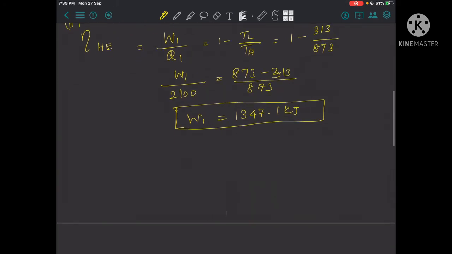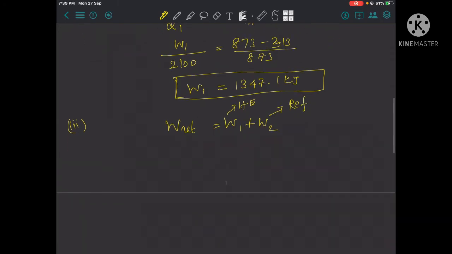Now the third one is the net output, W1 plus W2. Here W1 is the heat engine, a work producing device. Here W2 is the refrigerator, a work absorbing device. So here W2 is negative, so W net is W1 minus W2.